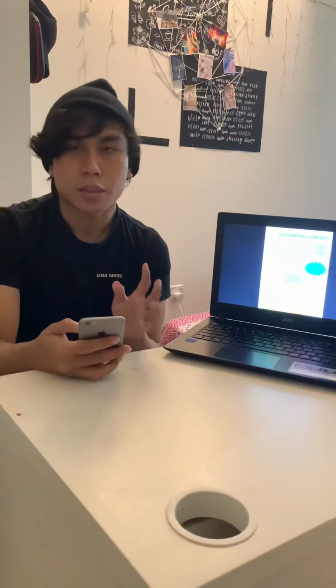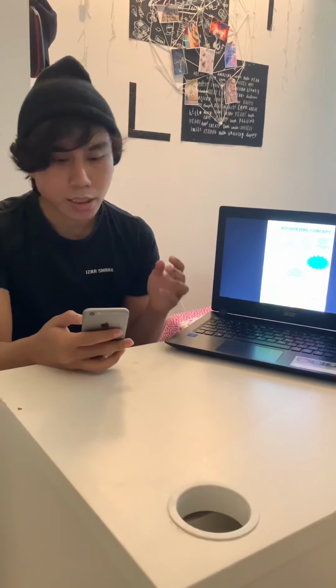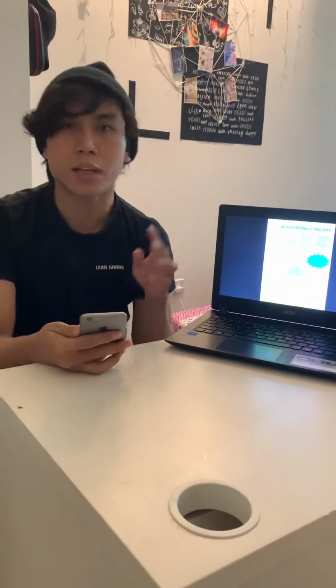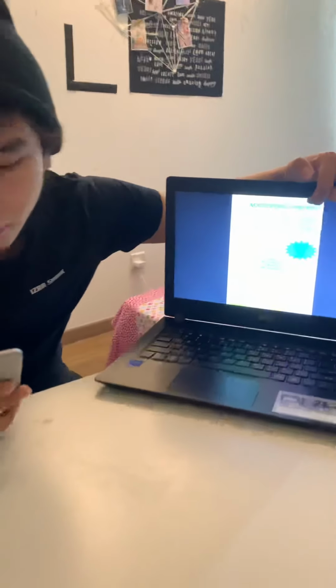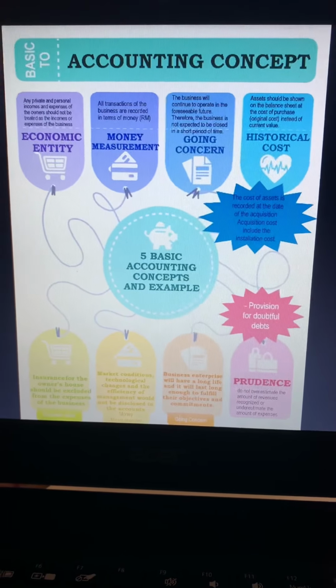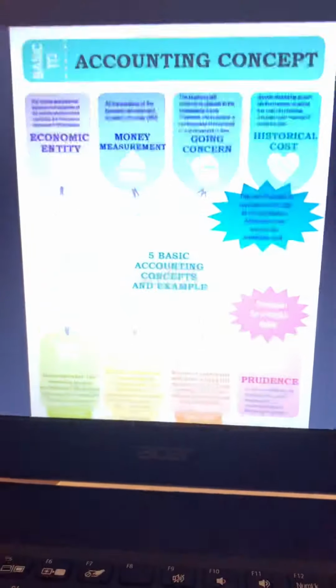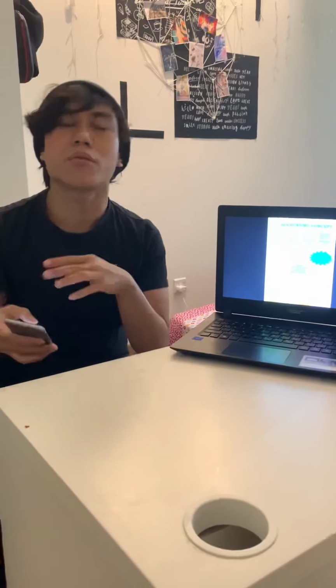Okay, now moving on to historical cost in the basic accounting concepts. So the historical cost principle basically says that all items in the accounting must be shown at the original price. Let's see first in this poster to be more clear. Assets should be shown on the balance sheet at the cost of purchase. It means that, like I have mentioned before, it must be shown at the original cost instead of the current value.